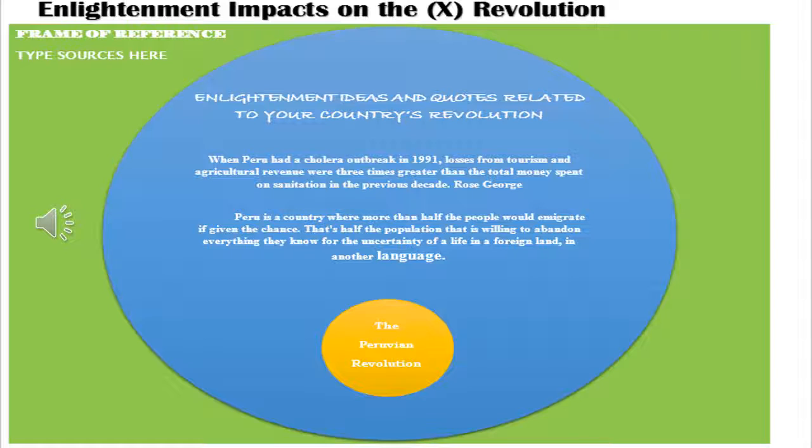When Peru had a cholera outbreak in 1991, losses from tourism and agriculture revenue were three times greater than the total amount spent on sanitation in the previous decade. Peru is also a country where more than half the people who immigrate, if given the chance, that's half the population, are willing to abandon everything they know for the uncertainty of a life in a foreign land in another language.